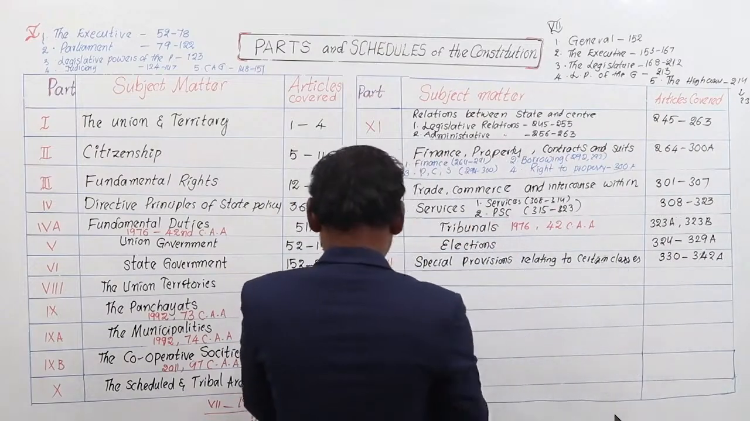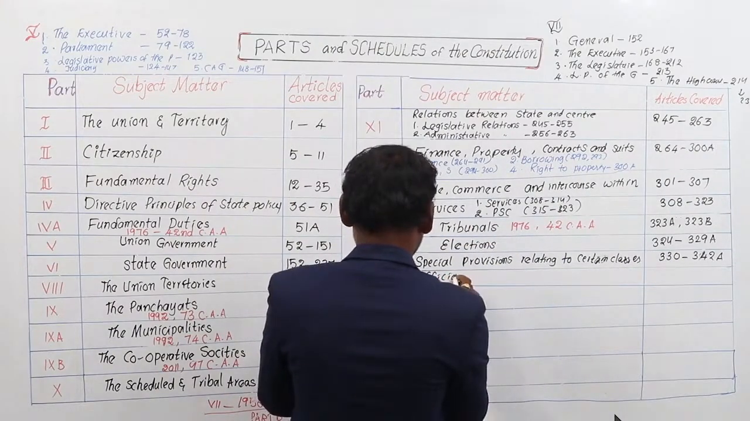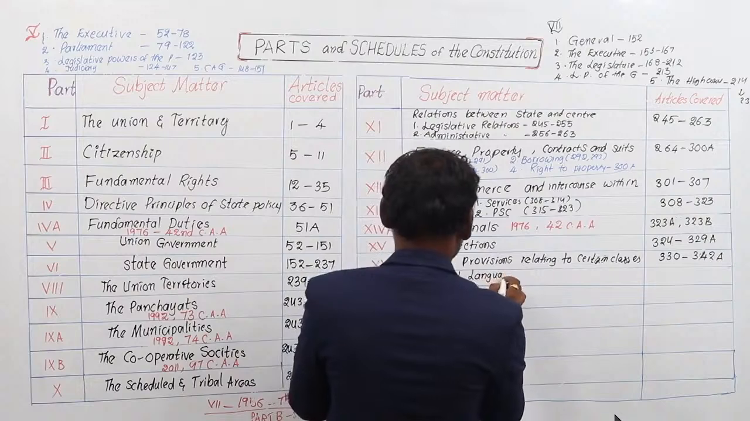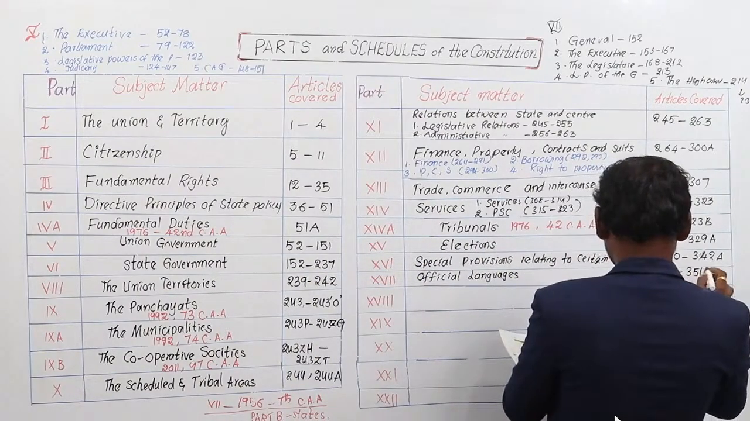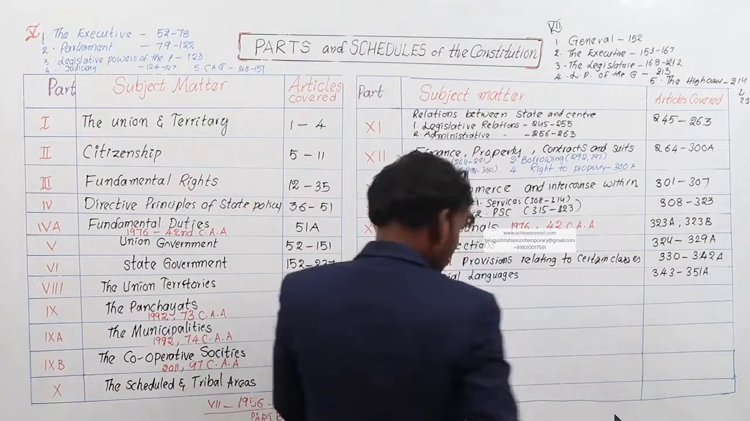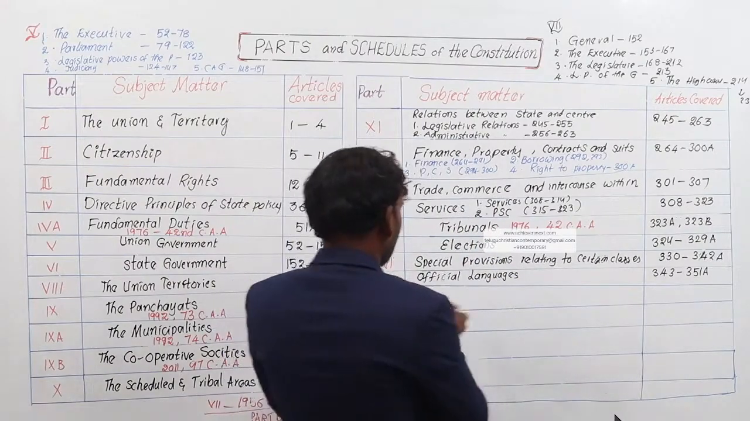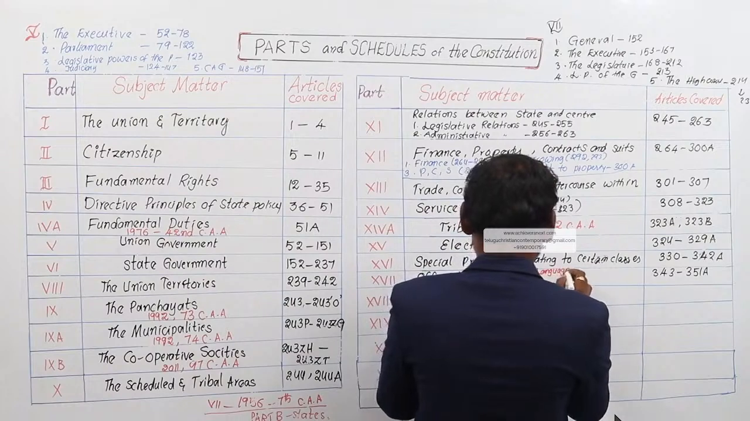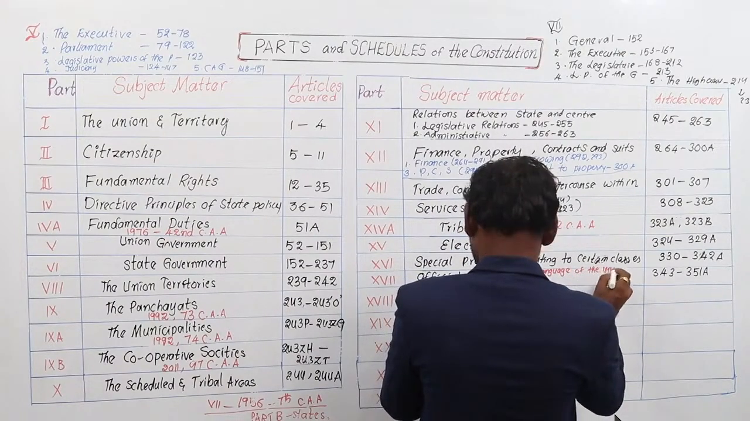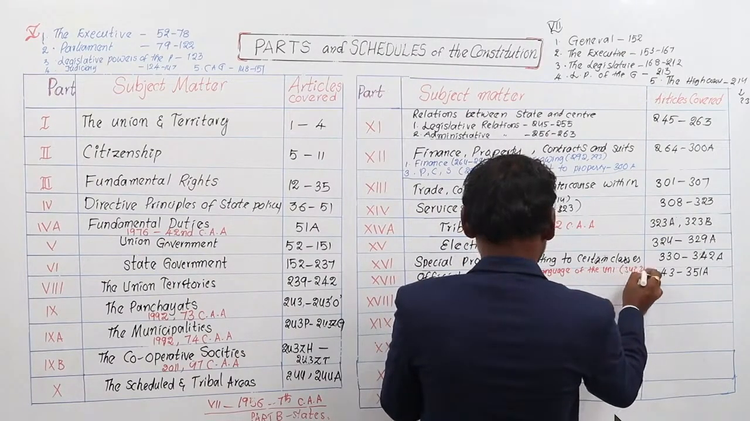Part number 17, official languages. Articles covered 343 to 351A. It is further divided into 4 chapters. Chapter 1, language of the Union, article number 343 and 344.